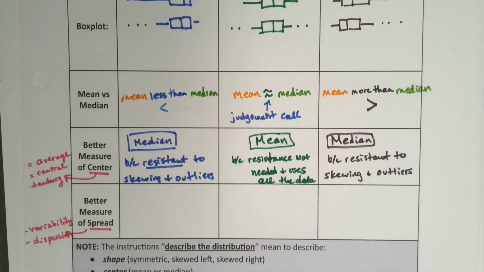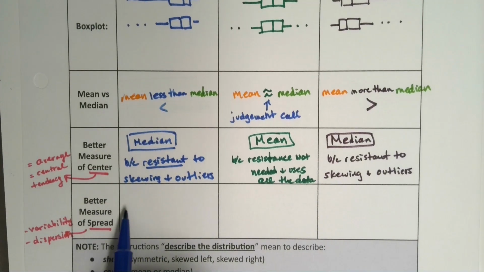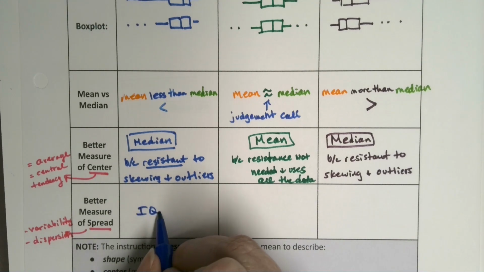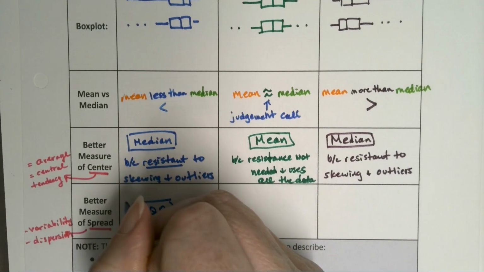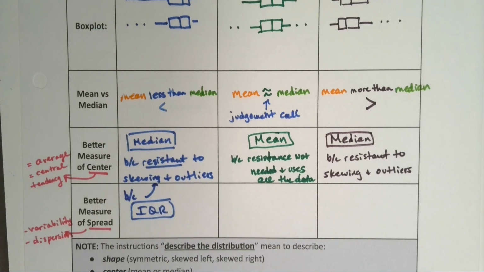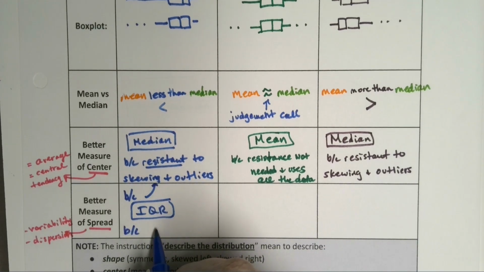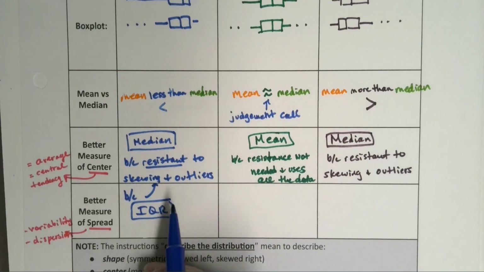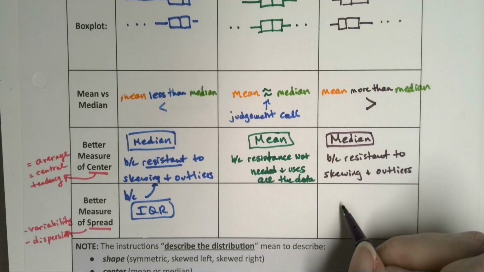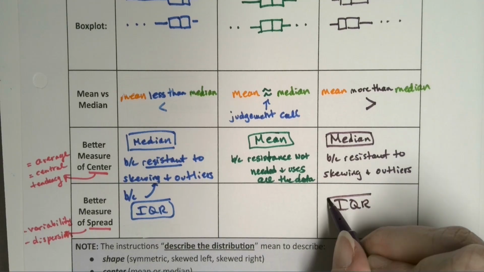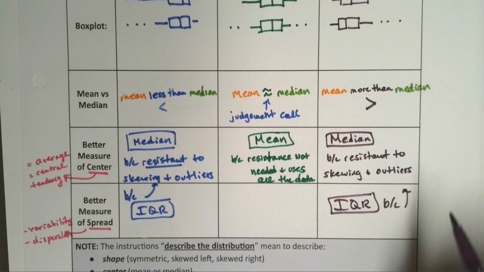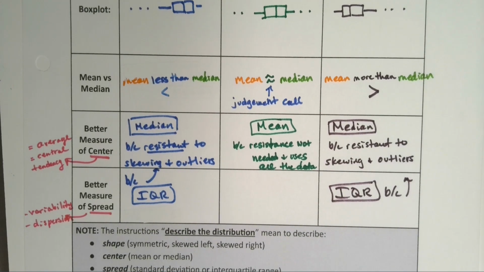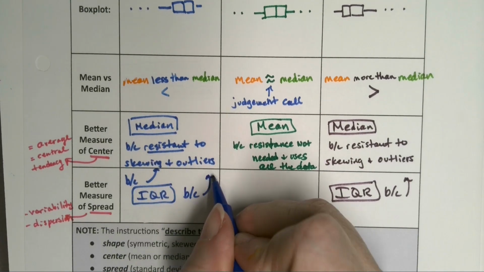Now, for the same reasons, the better measure of spread, if it's skewed, is the IQR. And again, the reasoning is the same, right? Same reasons. Same thing if it's skewed right. If it's skewed right, the IQR is best. And again, because it's resistant to the outliers.